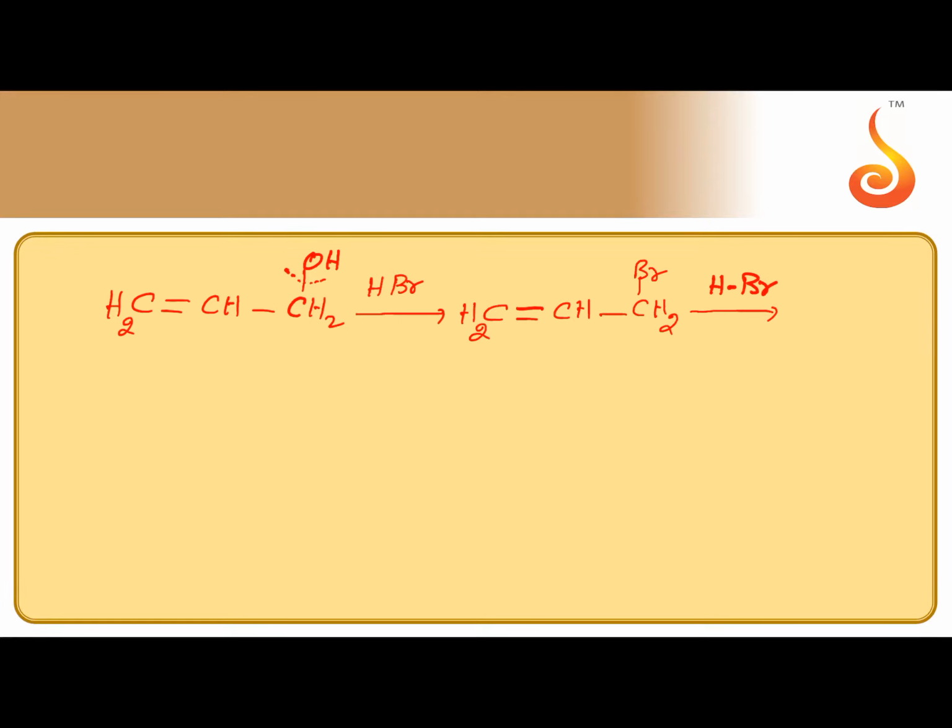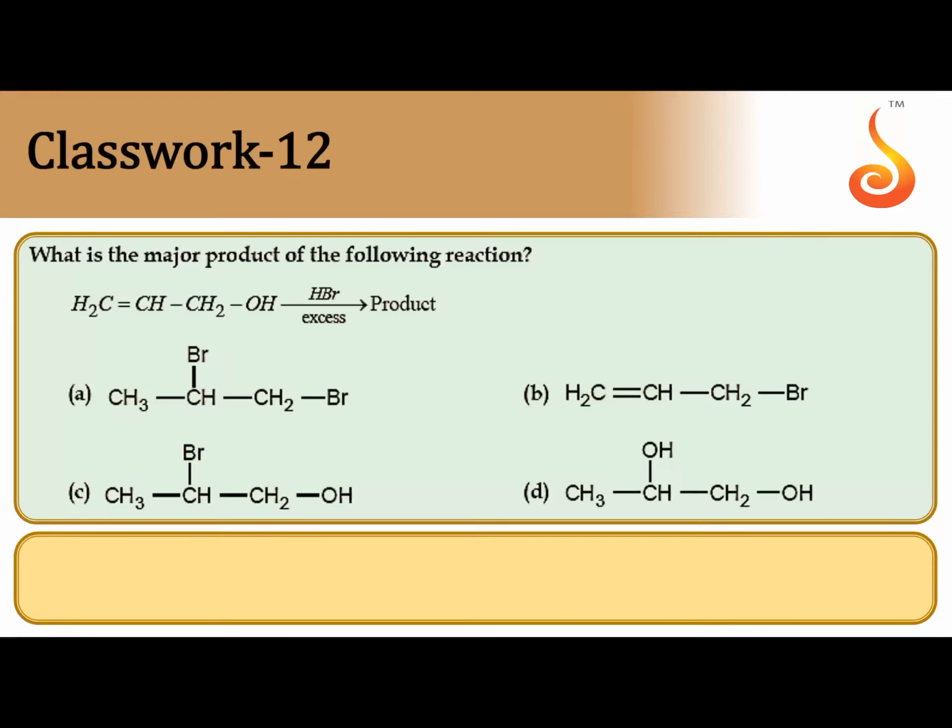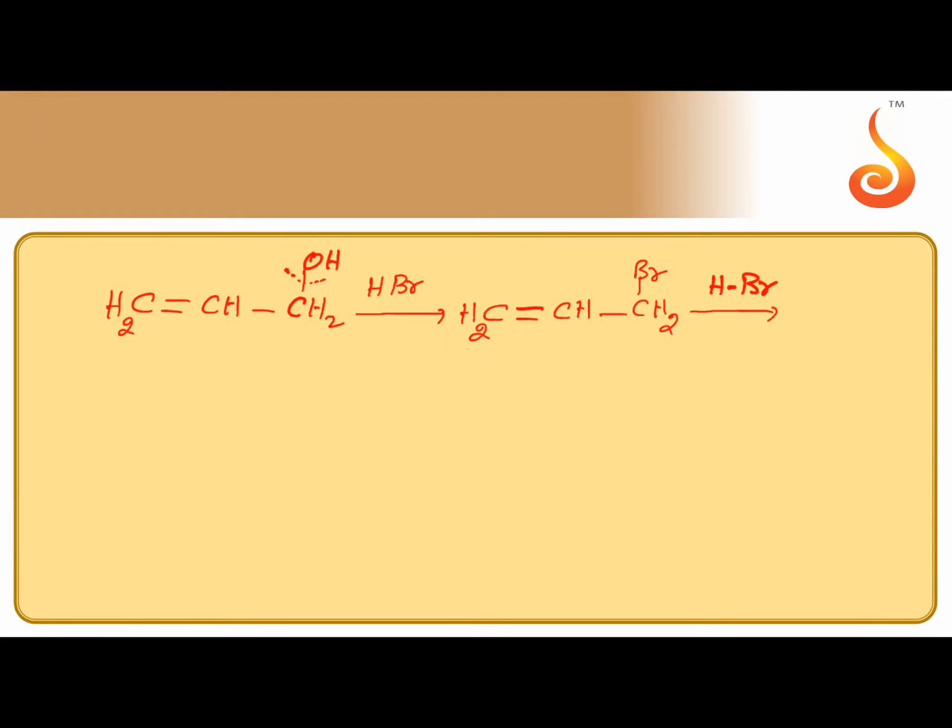So now H goes to the carbon with more number of hydrogens according to Markovnikov's rule. Bromine goes to the carbon with less number of hydrogens.